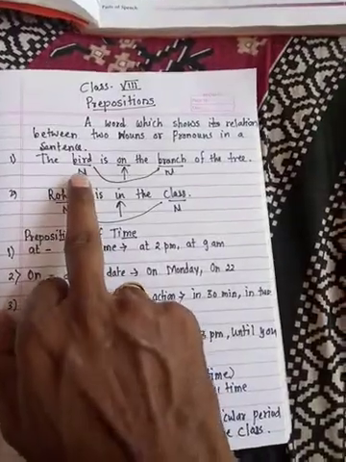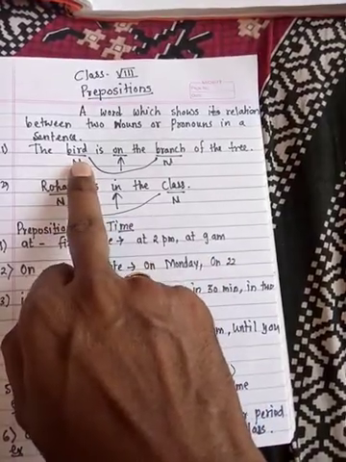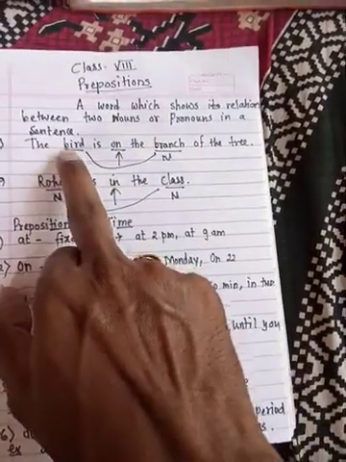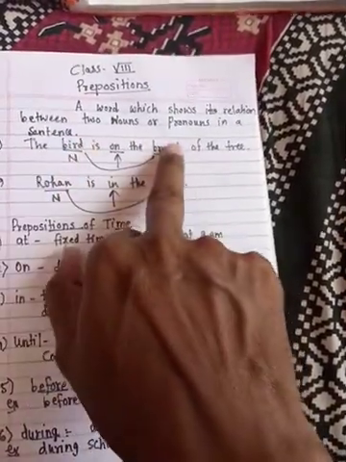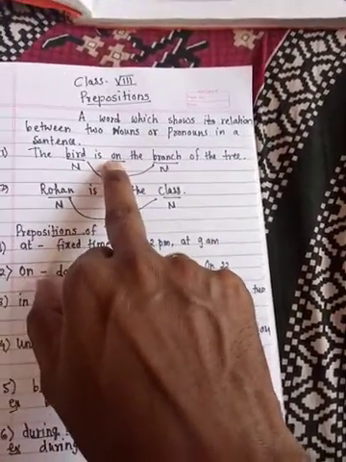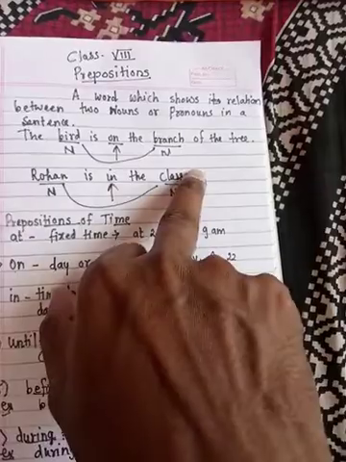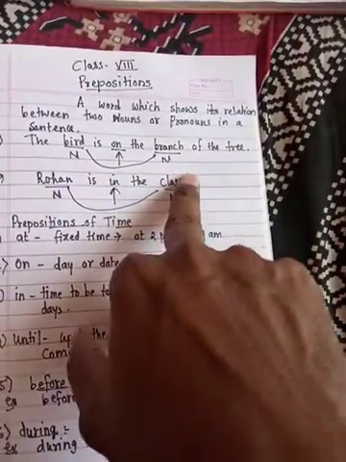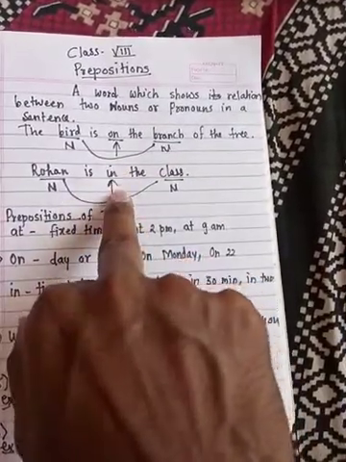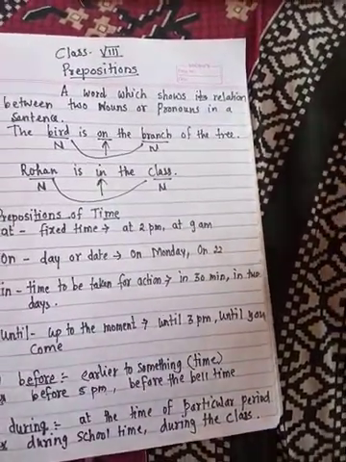See here, first example, the bird is on the branch of the tree. Now here bird is a noun and the branch is another noun, and the relation between the two, bird and the branch, what is the relation? Bird is sitting on the branch of the tree, so that relation between the two is shown using the word on. So on is a preposition here. Rohan is in the class. Rohan is one noun and the class is another noun, and the relation between these two nouns is shown using the word in. So prepositions always appear after the verb.